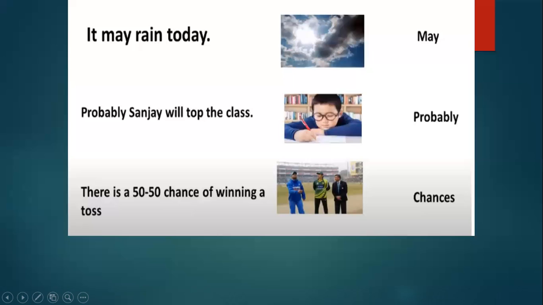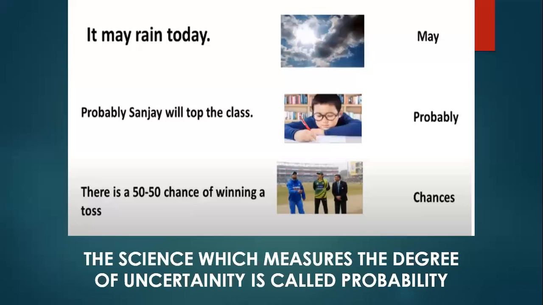So, what is common to all three sentences? A degree of uncertainty. Now, the science which measures this degree of uncertainty is called probability. Dear students, I repeat, the science which measures this degree of uncertainty in an event is called probability.